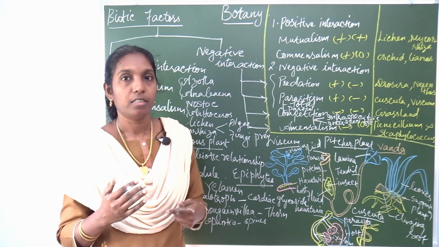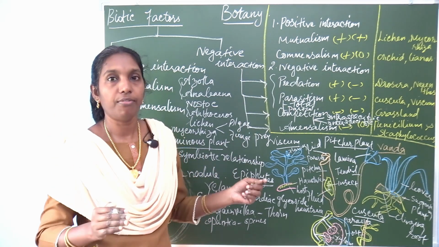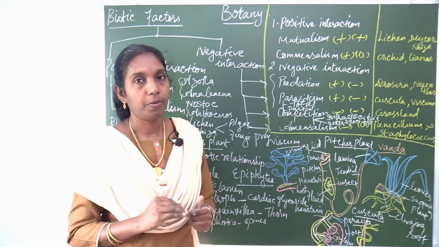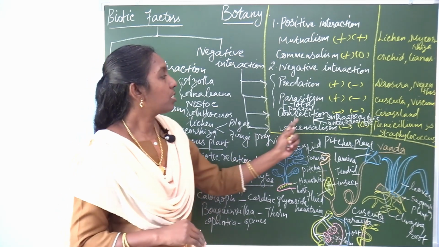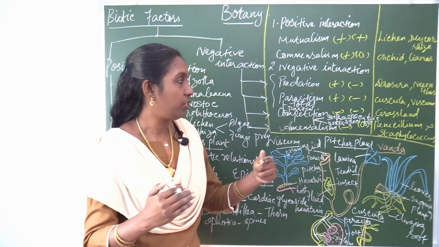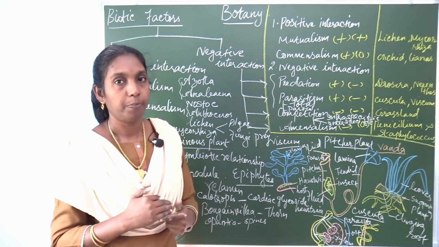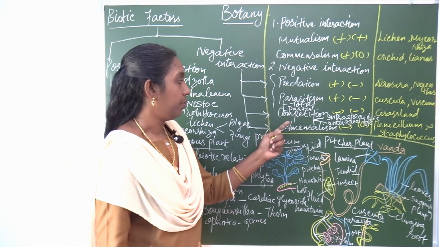And sunlight, direct sunlight, cannot fall on the small plants like herbs when the higher plants are hiding them. So this interaction is competition. Both the organisms are getting harmed in competition.